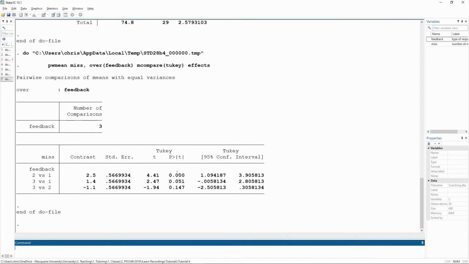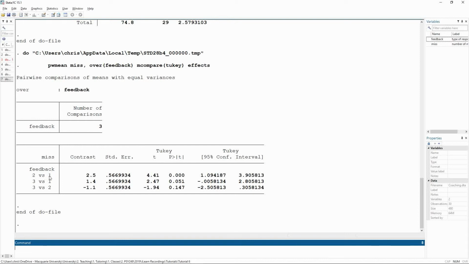Now the p-value here is not the same p-value as if I did the t-test like we did before. If we did this as a t-test, you'll get different p-values to what we're getting here. And the reason for this is that the t-statistic that Tukey's is comparing 4.41 to is not the same as if we ran it as a normal t-test. It's a Tukey's value, it's different, it's adjusted, and that produces a different p-value.